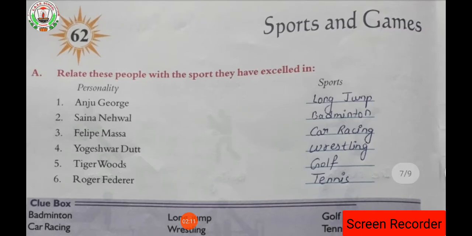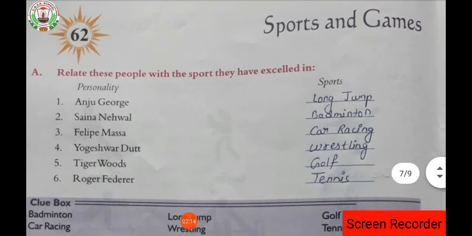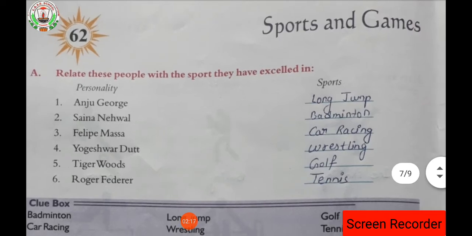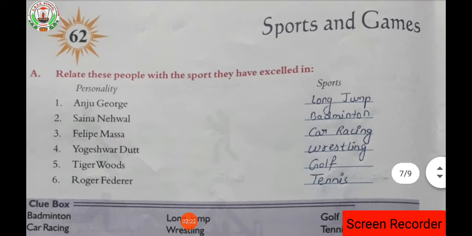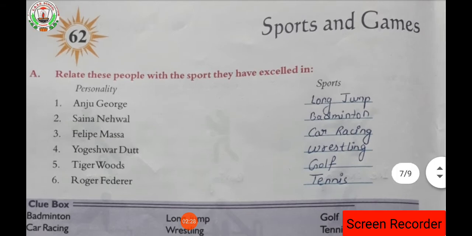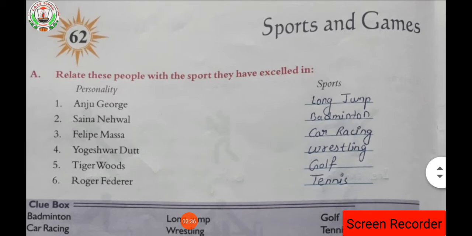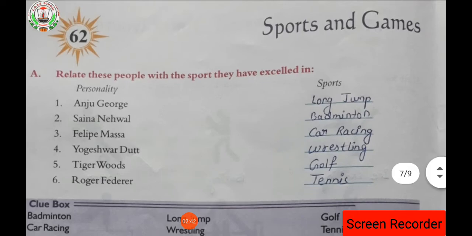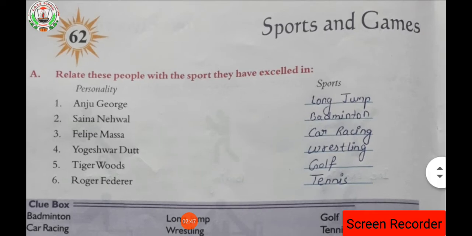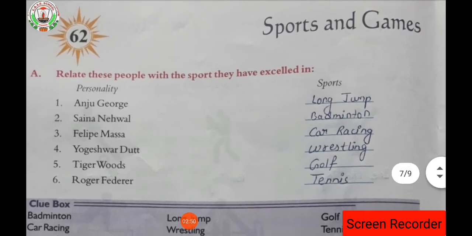Here, sports and games. This lesson is again related to sports and games. Relate these people with the sports they excel in. That means the names of famous personalities who are very active and got some awards are given. In the answer part you have to write the sport, like P.T. Usha. As we know the name P.T. Usha, we know that she is the best racer, isn't it? In the same way we have to know.